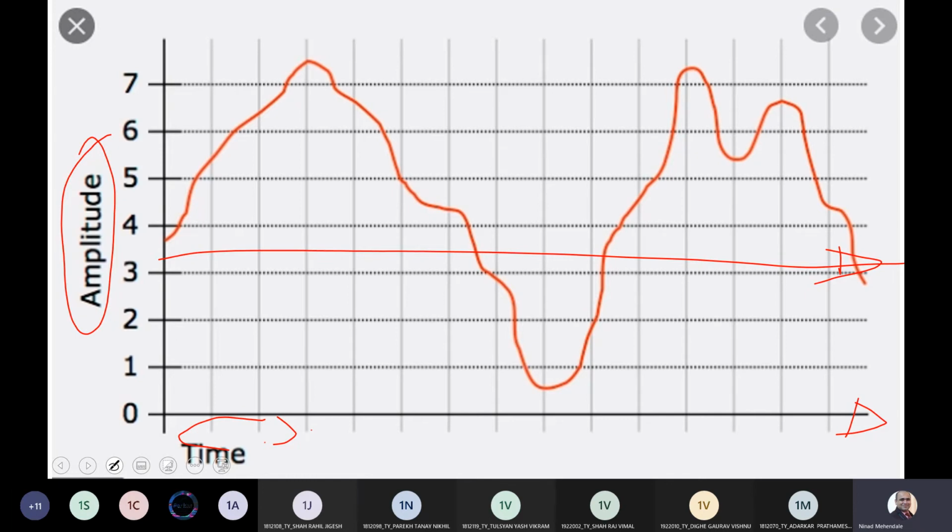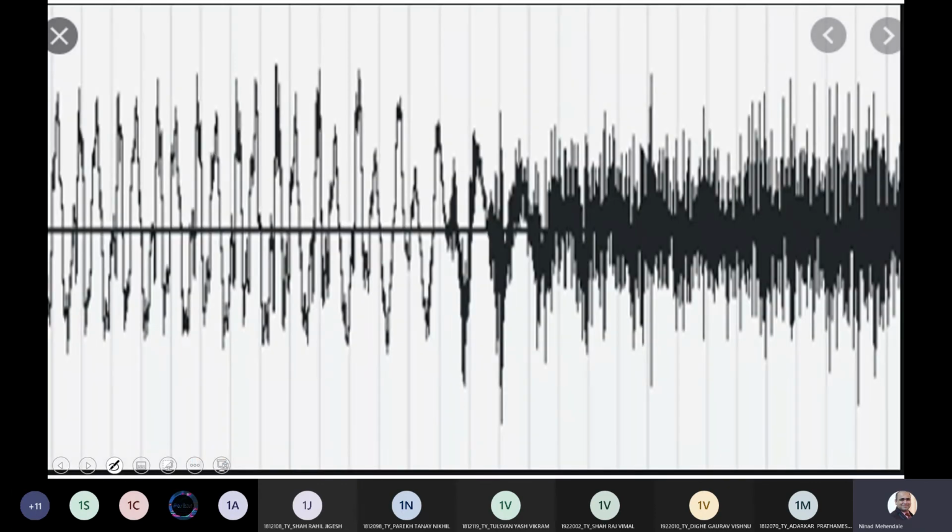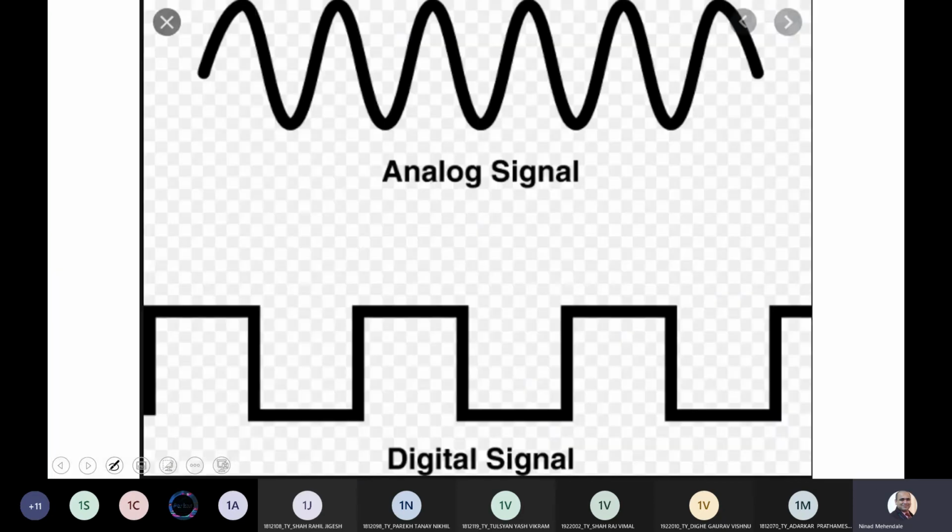It does not make any sense to a human watching this particular waveform. Now if you see at least 1 second of sound signal, this is how it will look like. It's totally what we call noisy, and it doesn't make any sense if you see it in the time domain. So that's why we have to go to the frequency domain.